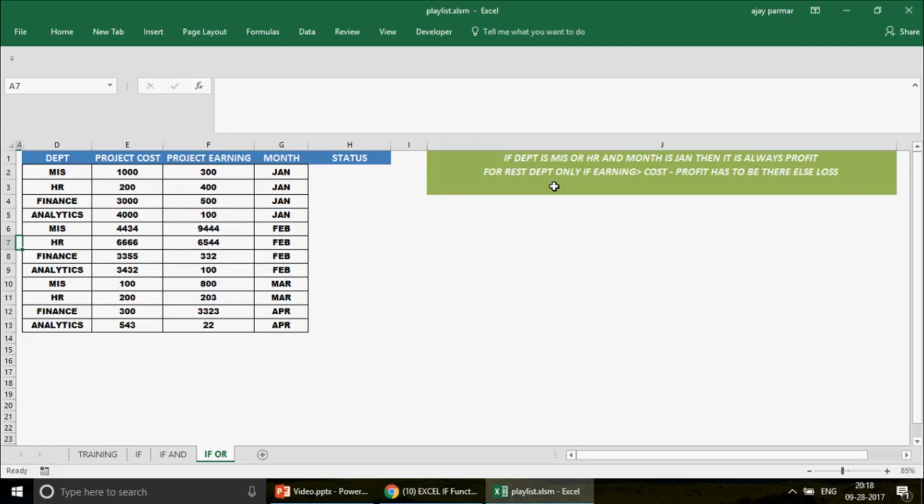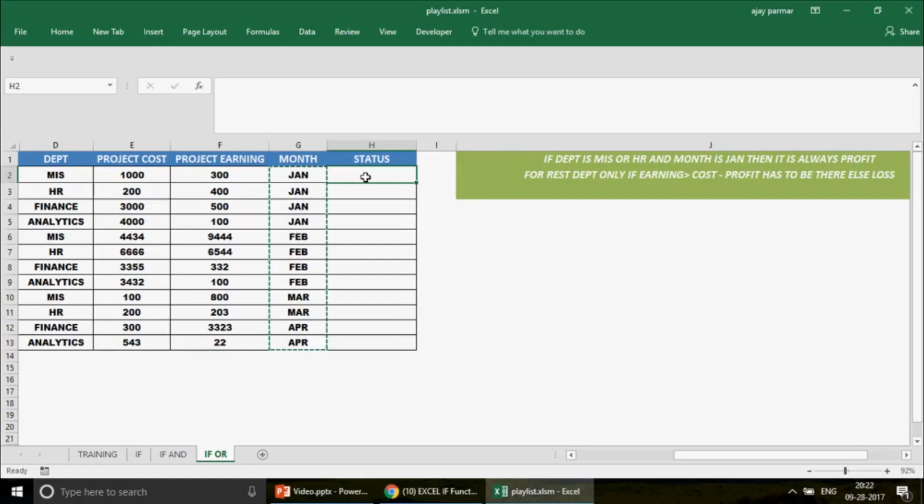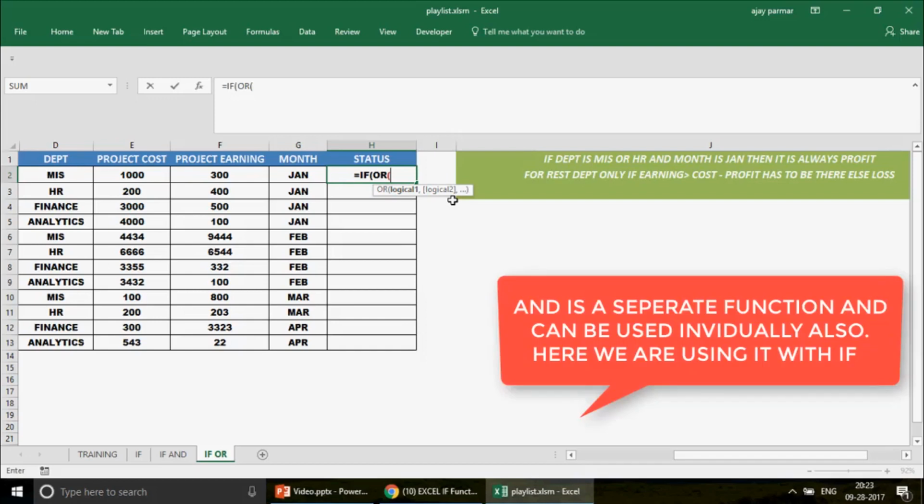Now this is a very interesting question, guys. First of all, we will simply write the IF function, and then we're going to write the logic test OR. So I'm going to create two pairs. The first pair will go in logic 1 and the second pair will go in logic 2. Now this is going to be a different IF function. Generally we don't use this sort of IF function, and this is going to give you a good insight into the IF functions, how you can cleverly create the OR and the AND combinations, right?